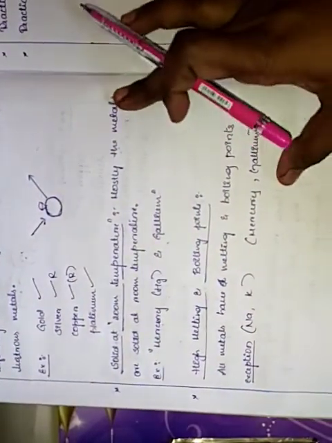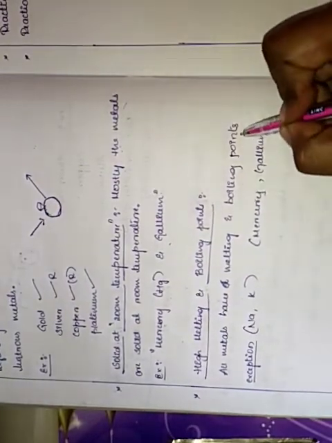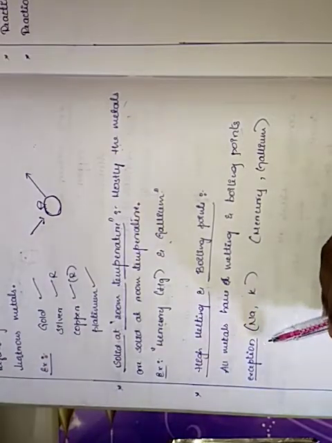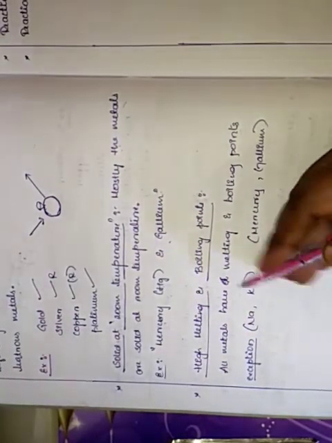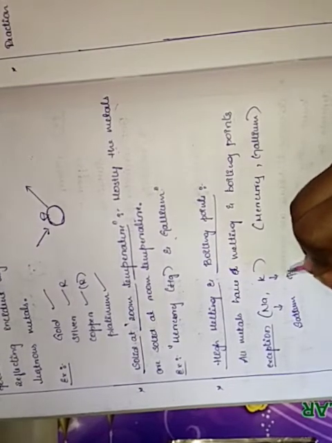That we call as solid at room temperature. And next, we have high melting and boiling points. That is, all metals have melting and boiling points. For example, the exceptional case here is sodium and potassium. Na means sodium and K means potassium.